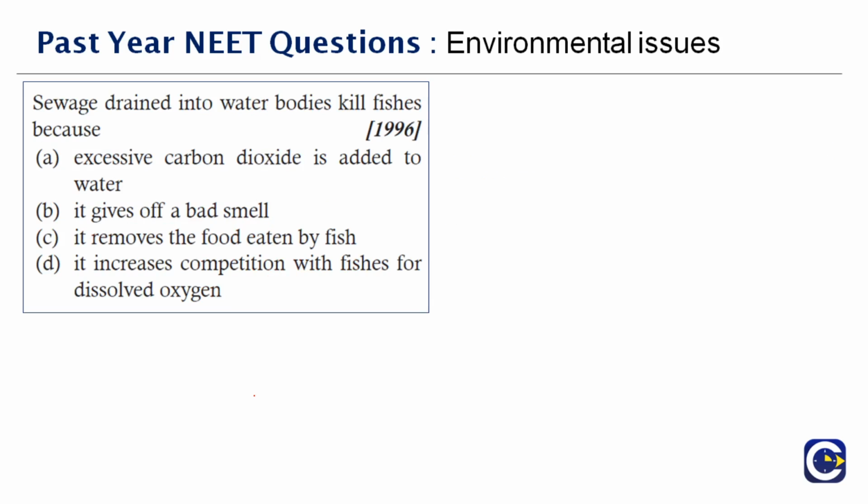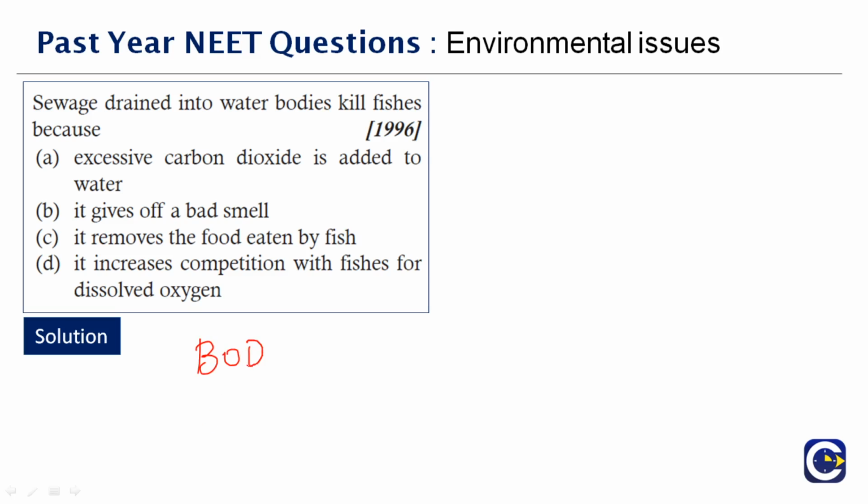Next question here. Sewage drained into water bodies kill fishes because dash. Analyze the statements here. Excessive carbon dioxide is added to water. Wrong. It gives off bad smell. Wrong. It removes the food eaten by the fish. Wrong. It increases the competition with fishes for the dissolved oxygen. The last option is the right answer, because this is a question that we've already discussed a lot.